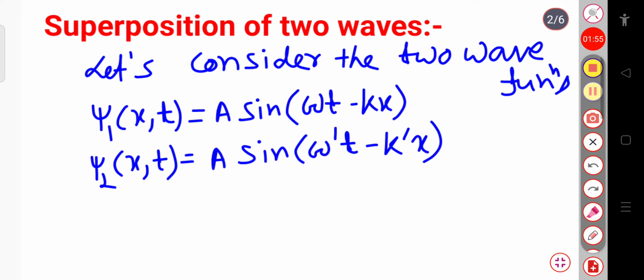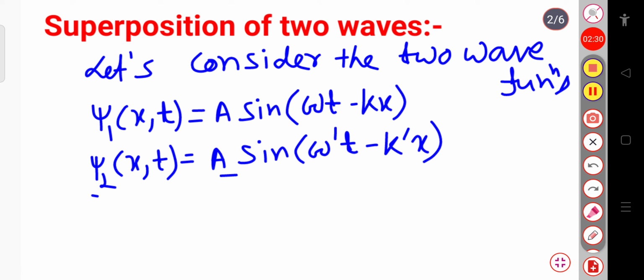Now one thing may come to your mind: why am I considering this as sine? You may also take it as cosine (omega t minus kx), and for the second wave you may take cosine (omega prime t minus k prime x). They will represent a plane wave equation. They are similar in nature, meaning that if I superpose the two wave functions, then after superposition we need to get another type of wave function.